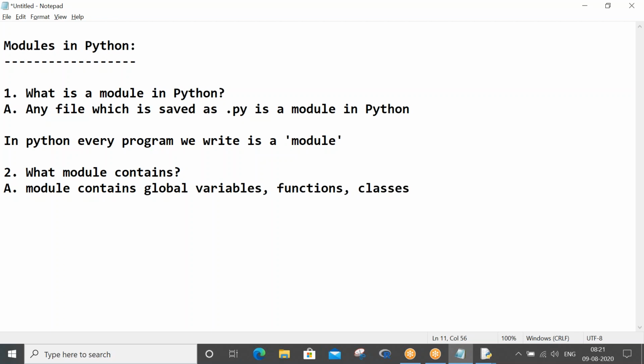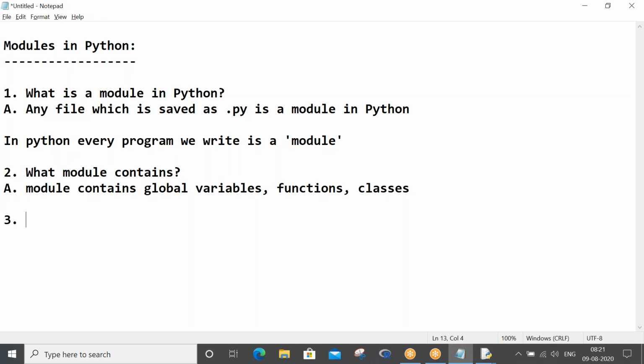When I say classes, the objects concept is automatically covered. These are the only three things you can create in your modules that can be reused. But sir, if loops and for loops I'm also creating. No, those things are not reusable in the next file. But global variables, functions and classes are the three things that can be reused in the next file.